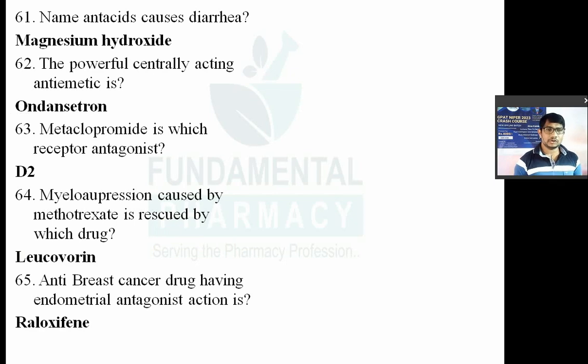Raloxifene. You might have heard of raloxifene and tamoxifen. They are similar drugs. What is the mechanism of action of these drugs? They are known as selective estrogen receptor modulators. Modulator means they will act as an agonist to the estrogen receptor, and they will also act as an antagonist to the estrogen receptor. Basically they increase the apoptosis, programmed cell death, by antagonizing these estrogen receptors, and will prevent the expression of genes and will cause an increase in apoptosis.